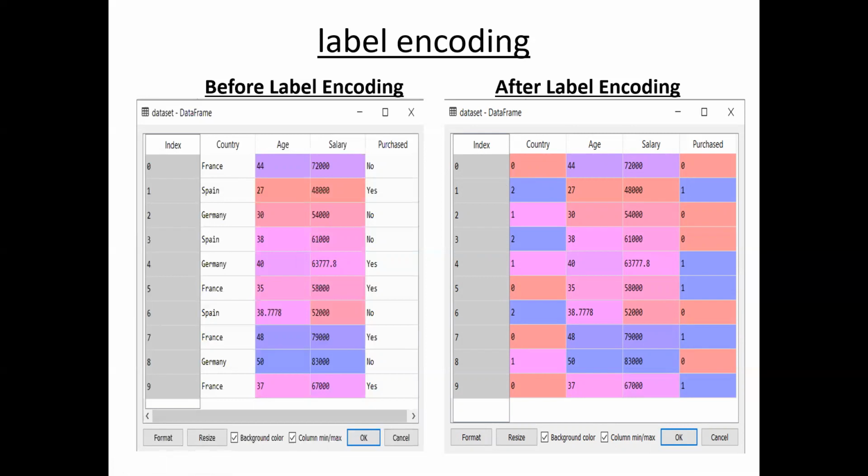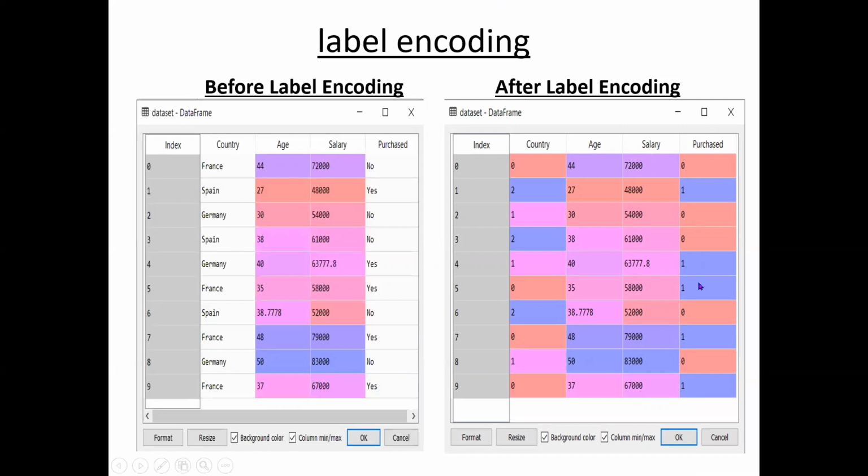If you apply label encoding, each country is assigned a number, but between the numbers there is a less-than, greater-than relationship. But actually, between the countries, no less-than or greater-than relationship exists. So label encoding is not suitable in these cases. But as I told you, for a dependent variable it is not a problem.